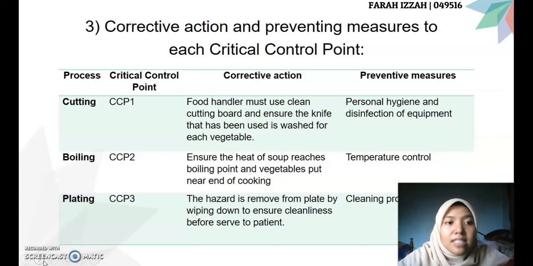For the CCP1, which is cutting process, the corrective action is food handler must use clean cutting board and ensure the knife that has been used is washed for each vegetable. The preventive measure is personal hygiene and disinfection of equipment.